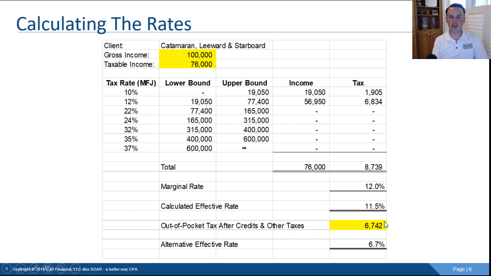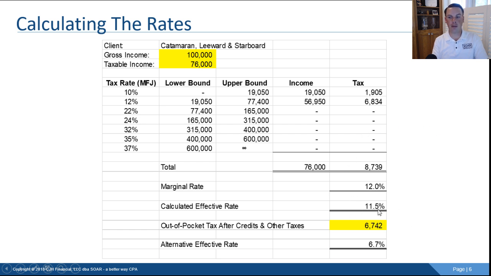Now, their effective rate, this is where it gets a little bit more interesting, is 11.5%. Basically, what that is, is just a weighted average of how the income that falls into each of the 10% and 12% brackets is getting taxed. So it's just a weighted average of the tax rate over the course of their taxable income. That yields an 11.5% calculated effective rate.